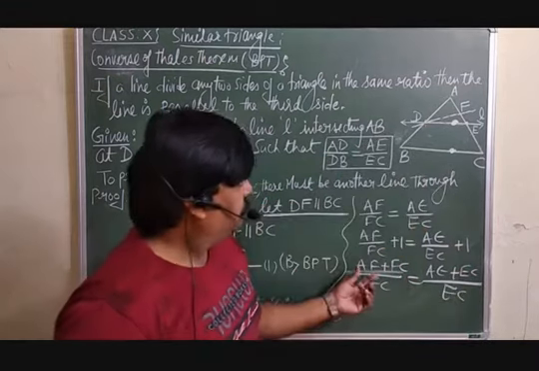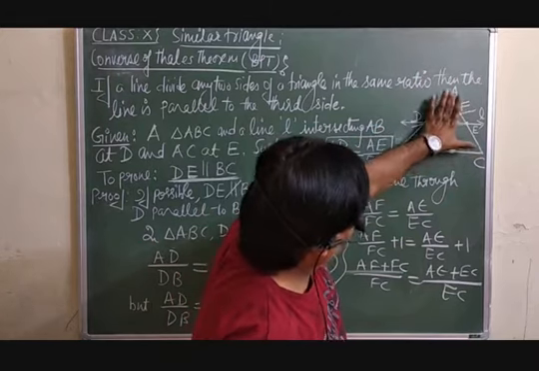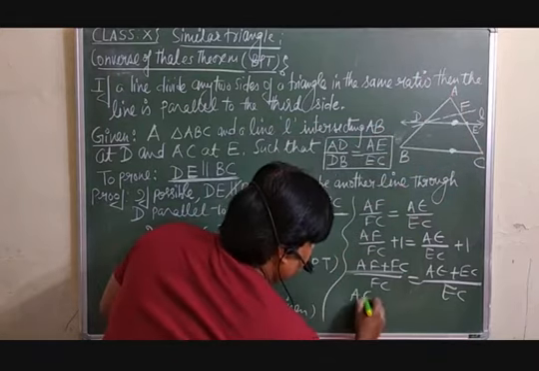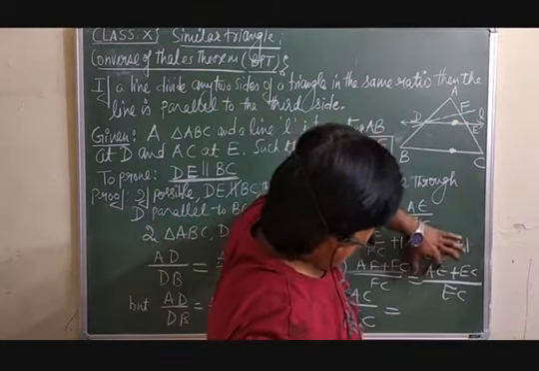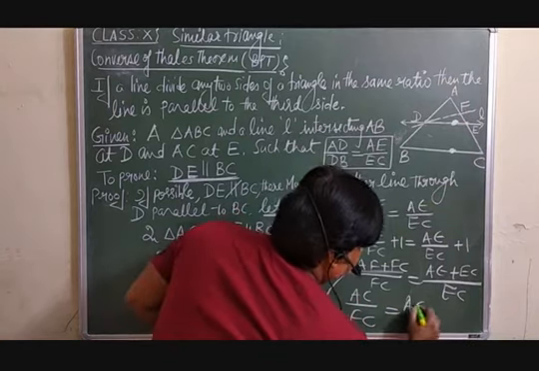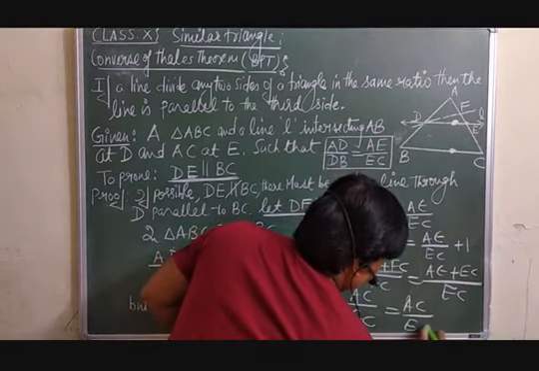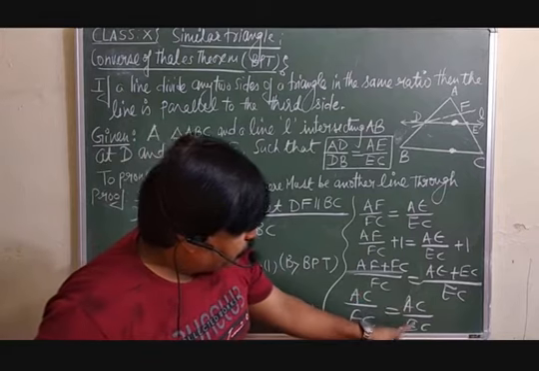Now AF plus FC can be written as AC, so this is AC over FC. Similarly, AE plus EC is also equal to AC. So from here you are getting AC over FC is equal to AC over EC.